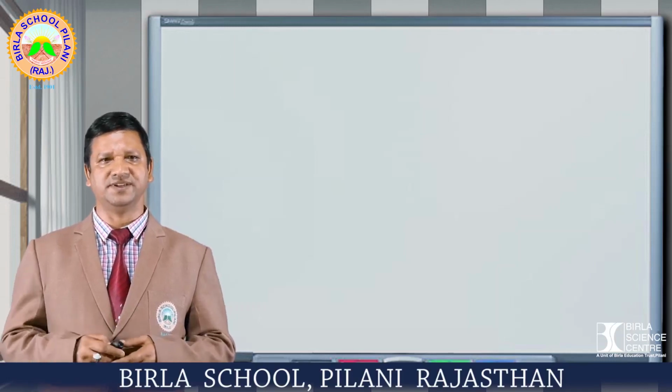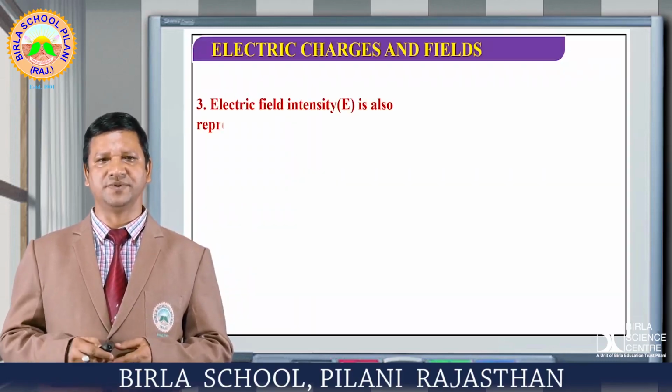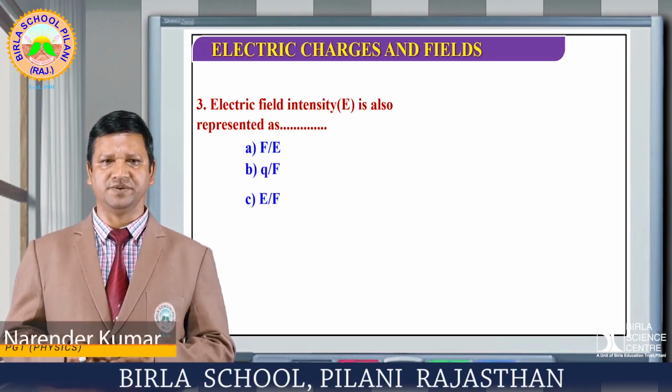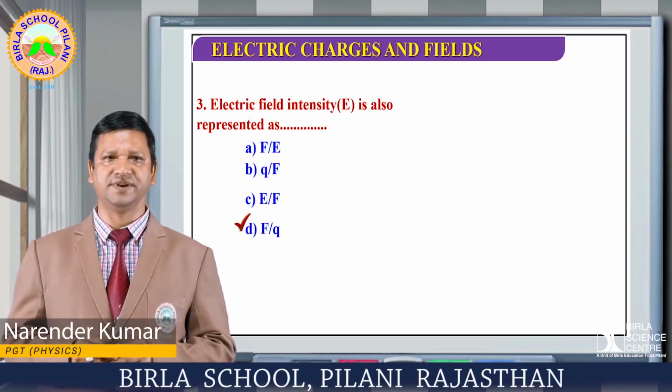Come to the next one. Electric field intensity is also represented as number 1 F upon E, number 2 Q by F, number 3 E by F, and number 4 F by Q. Yes, the correct option is F by Q.